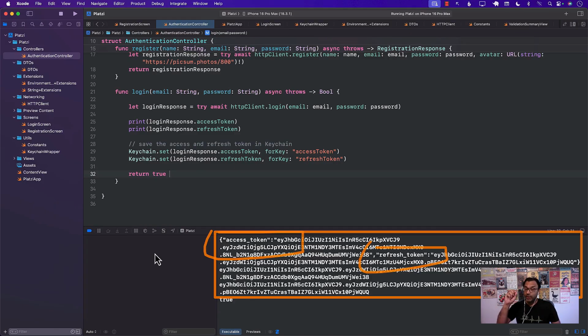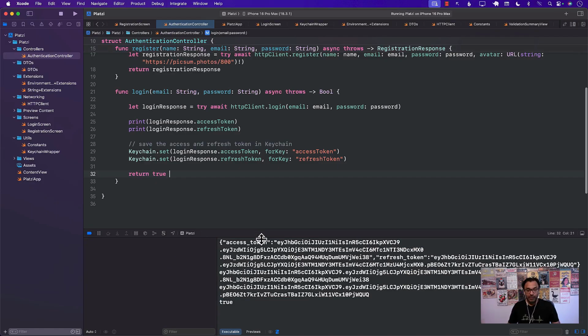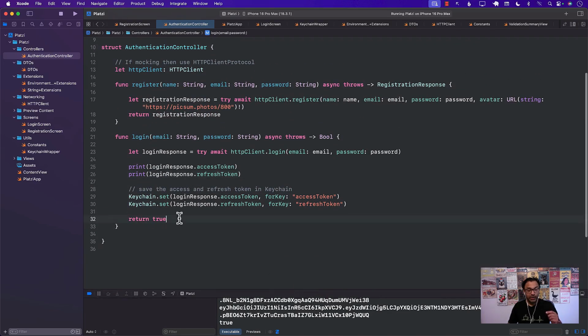If the access token is expired, then we have to use our refresh token, like a backup token, to try to refresh the access token. If refresh token is also expired, well, then we have to go to the login screen and actually log in. All right, start over again. But now you have learned how to do authentication.